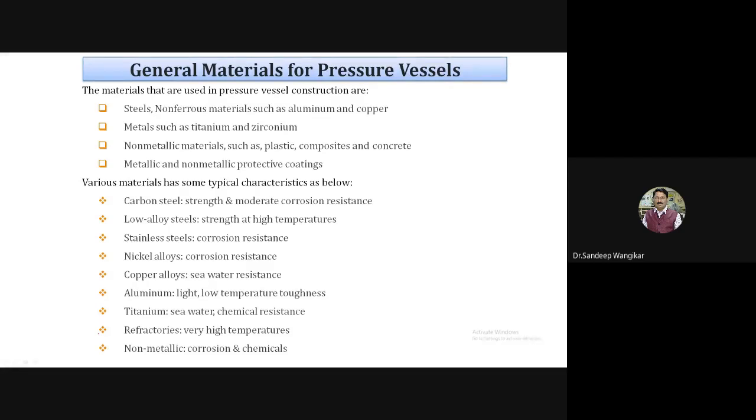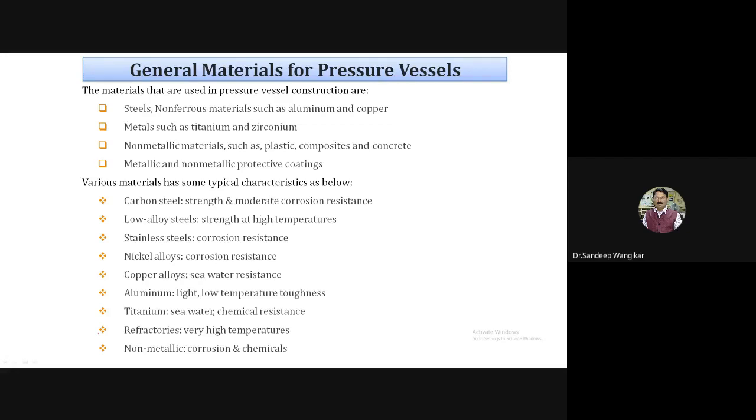One material may be steel, maybe mild steel, but it should not corrode. So a cladding, I will call it cladding, a layer of stainless steel is given so that it will not corrode. So this is also a protective coating. Various materials have some typical characteristics, so let us have a look at this. It includes carbon steel.